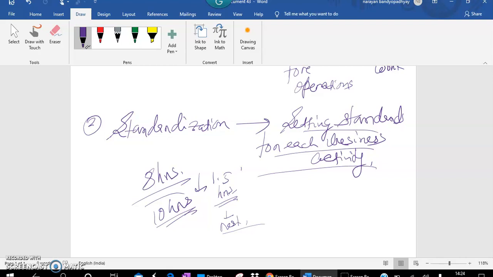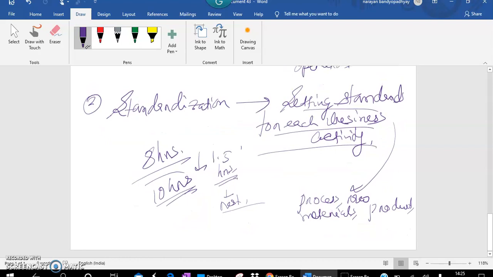Now, setting the standards of whom? It can be setting the standard of a process or raw materials or product or machineries, anything, right? So standards are the benchmark. Standards are also known as benchmarks.